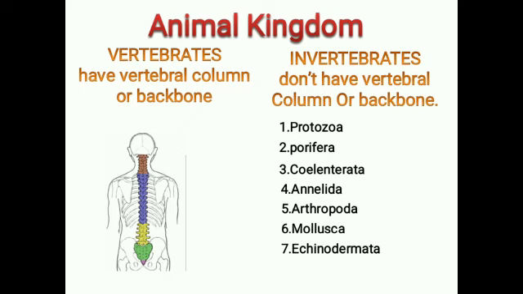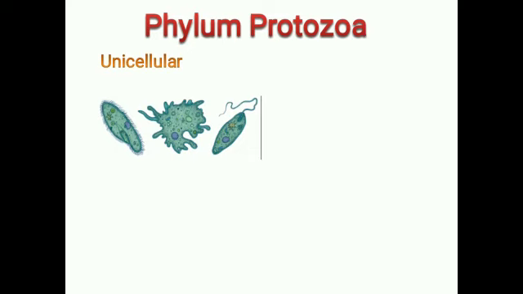One by one I will discuss here. First I will discuss about the first phylum, Phylum Protozoa. They are unicellular organisms. What is the meaning of unicellular organisms? Organisms which consist of only one cell, or animals which have only one cell, is called unicellular organism.